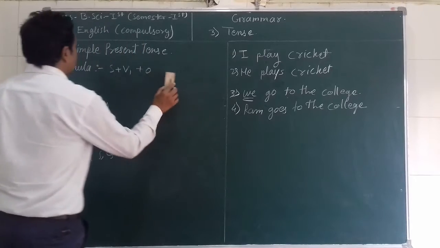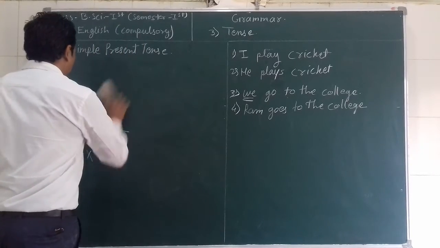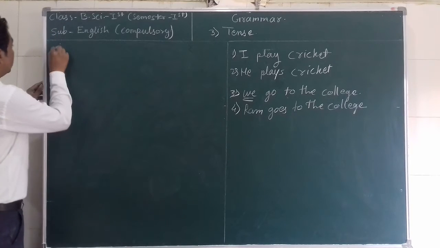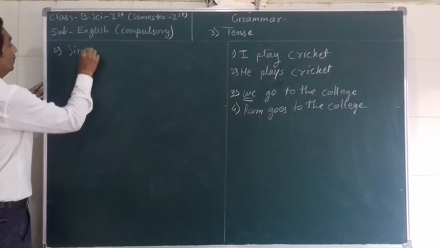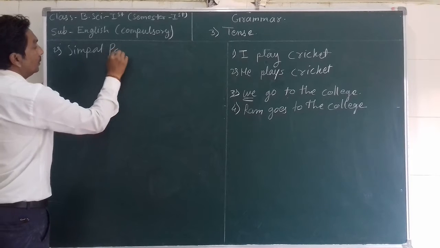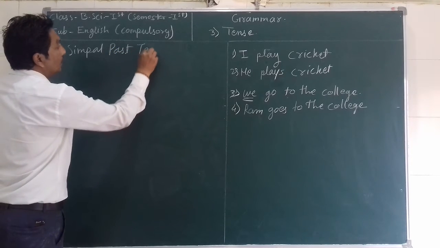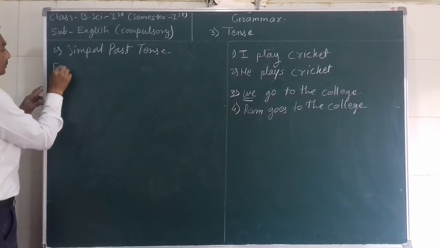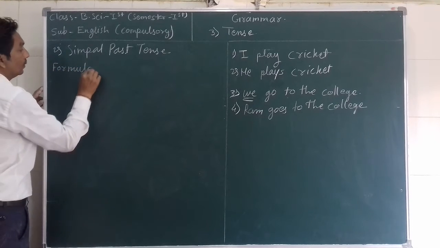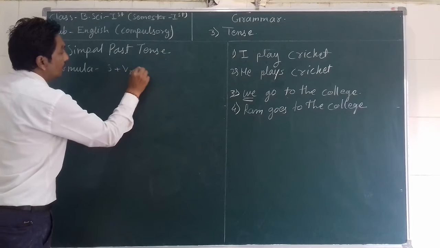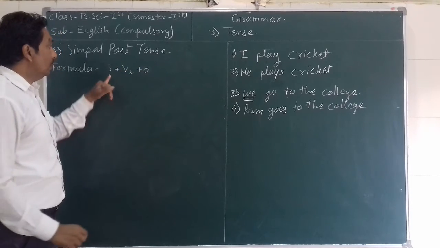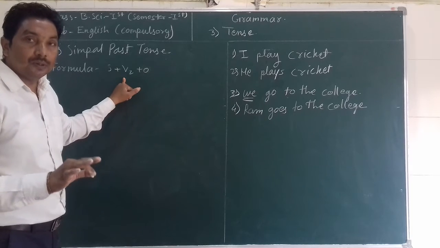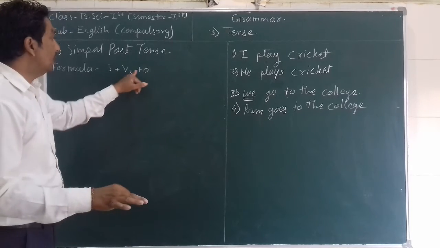Now simple past tense, number 2. There is the formula: subject plus V2 plus O. So this time we need to use first subject, then V2, second form of the verb, past tense of the verb, and then object.